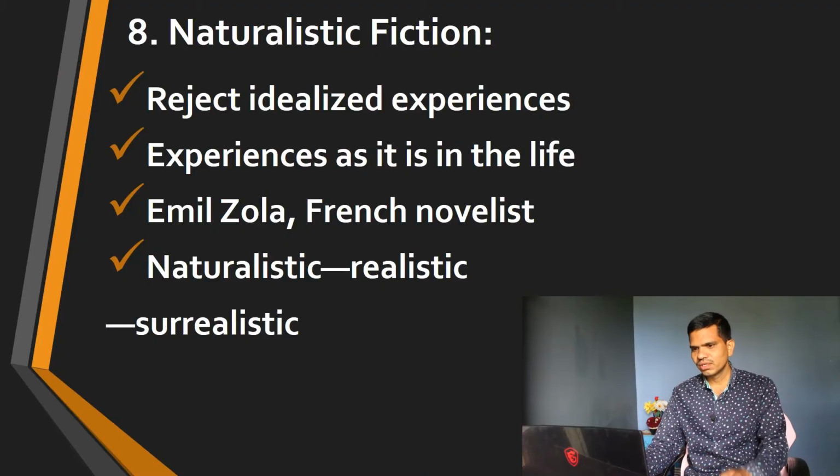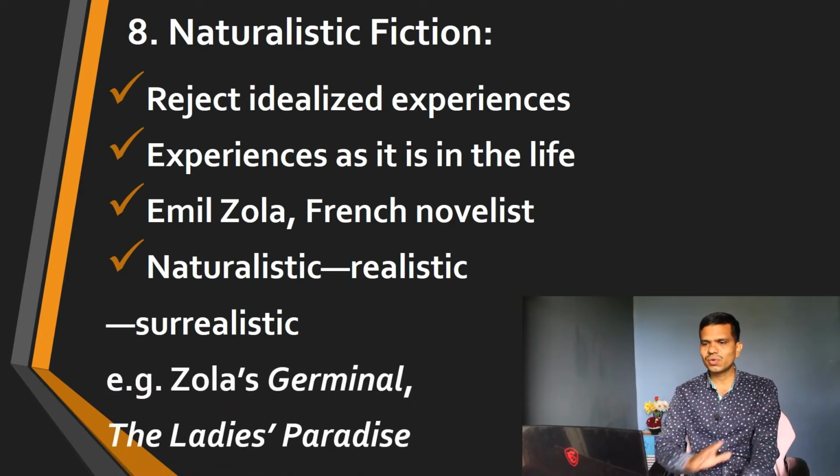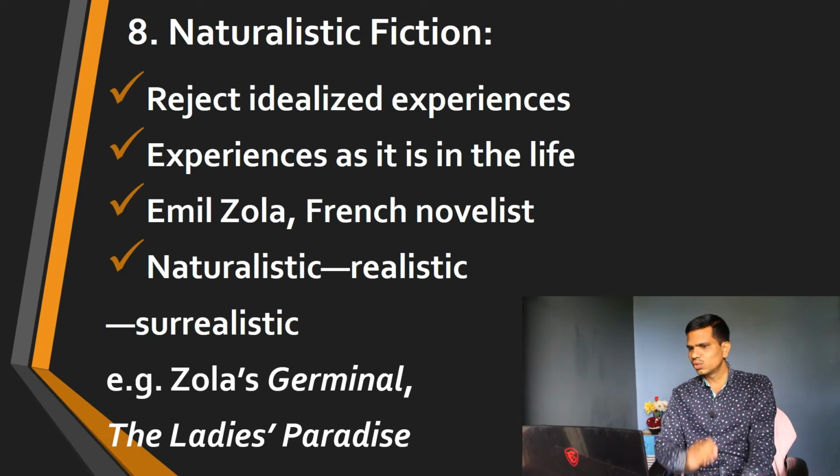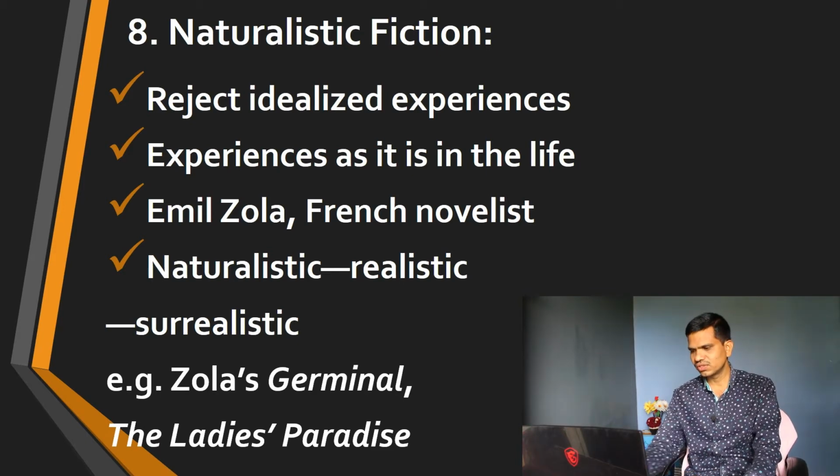So this is a chain: naturalistic, realistic and surrealistic fiction. In this way you understand. And very famous examples are Emile Zola's novels Germinal and The Ladies' Paradise. These are two very famous novels in the category of naturalistic fiction.